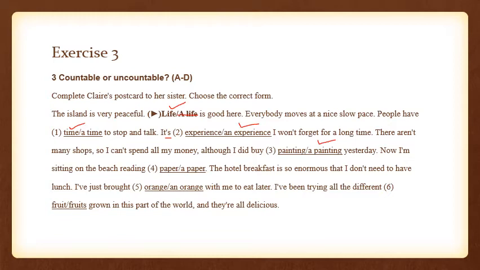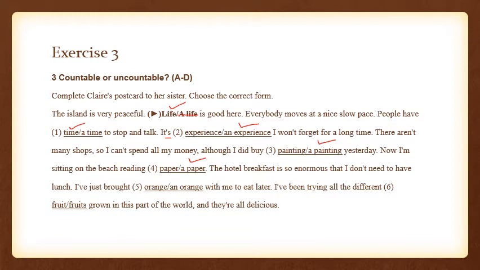Now I'm sitting on the beach reading paper or a paper. Of course, she's referring to a single newspaper, so we are going to choose a paper here. The hotel breakfast is so enormous that I don't need to have lunch. I've just brought orange or an orange with me to eat later.